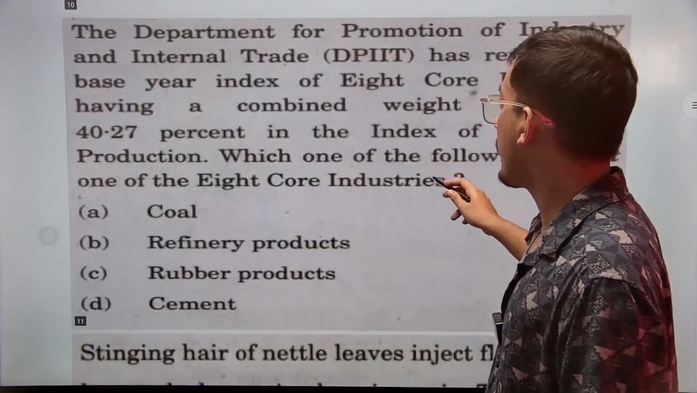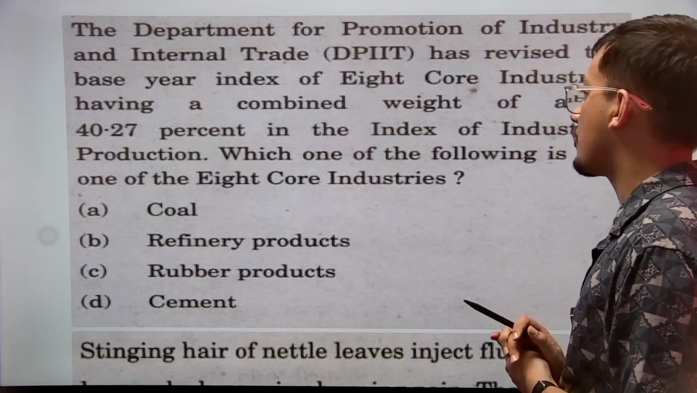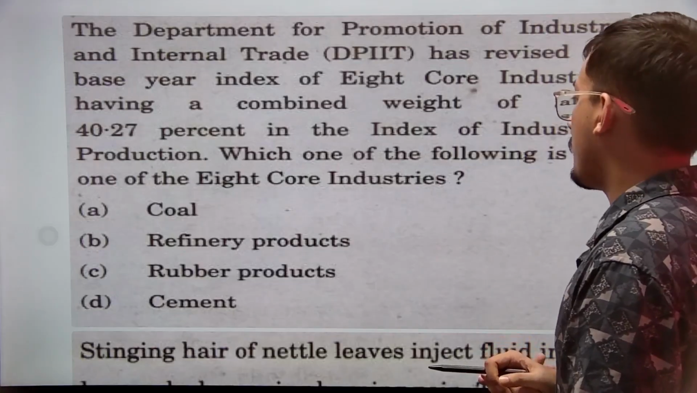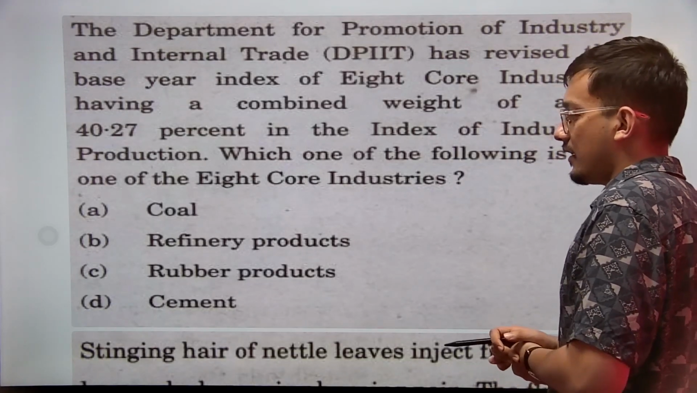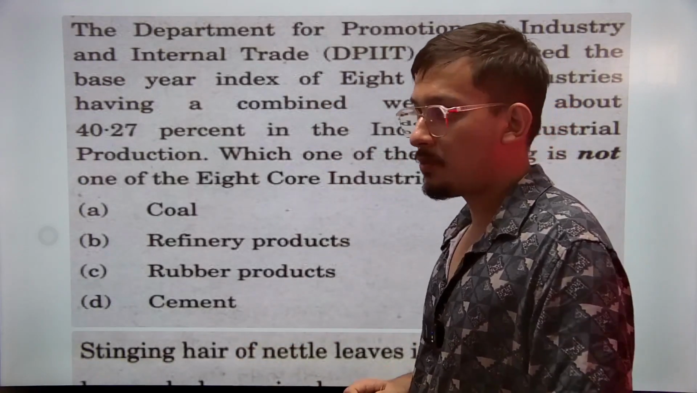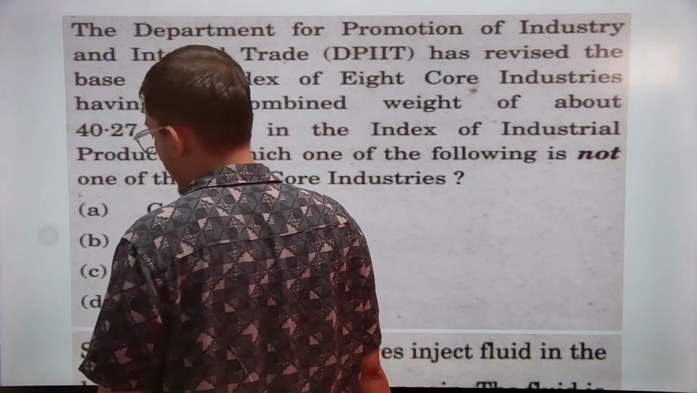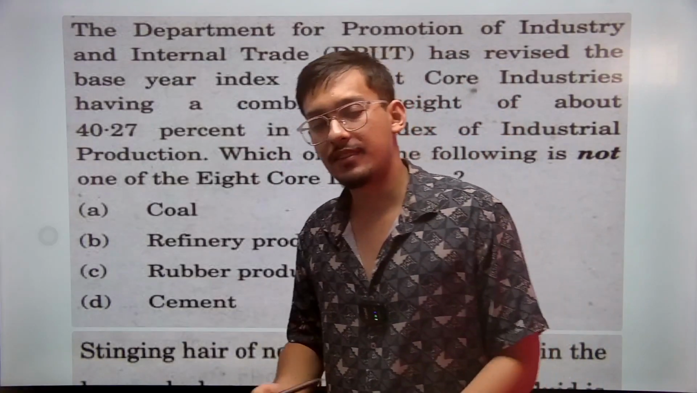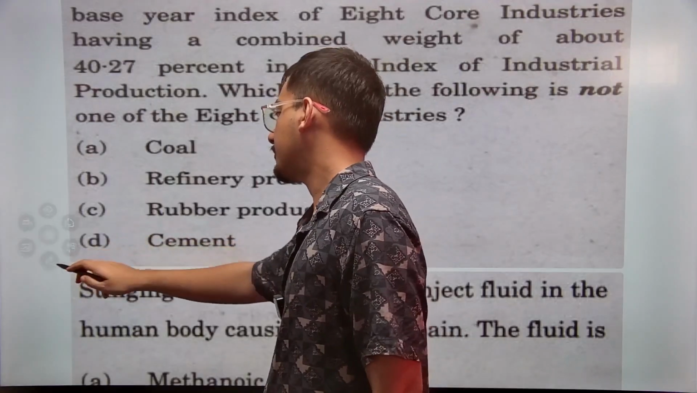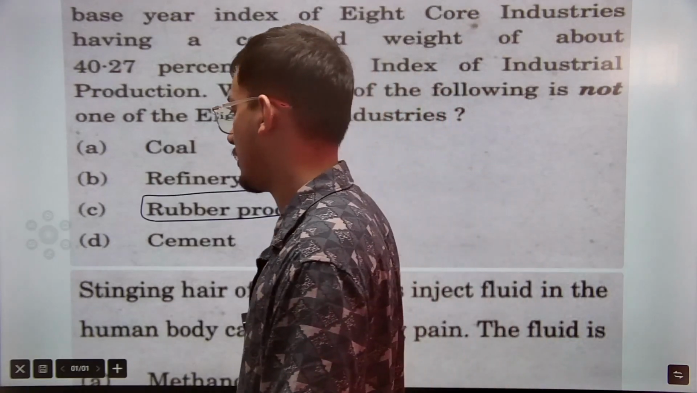Then we have: the Department for Promotion of Industry and Internal Trade has revised the base year index of 8 core industries having a combined weight of about 40.27% in the Index of Industrial Production. Which of the following is not one of the 8 core industries? Is it coal, refinery, rubber, or cement? The core industries are refinery, coal, cement, electricity, and steel. These are all core industries. Rubber plantation is not a core industry. Hence, rubber products will not be part of the 8 core industries.